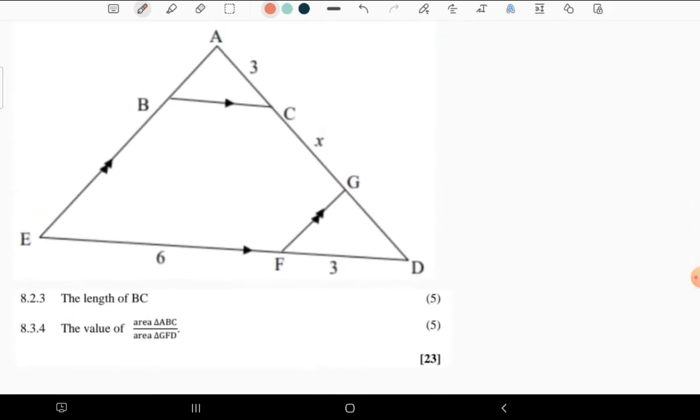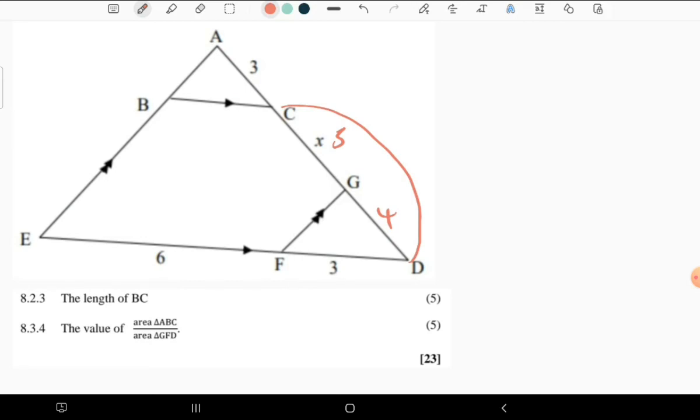The next question: x we found to be 5, and if CD is equal to 9, then DG is going to be 4, because 4 plus 5 is equal to 9. You can always insert all the information that you have so that you don't make mistakes by hand.